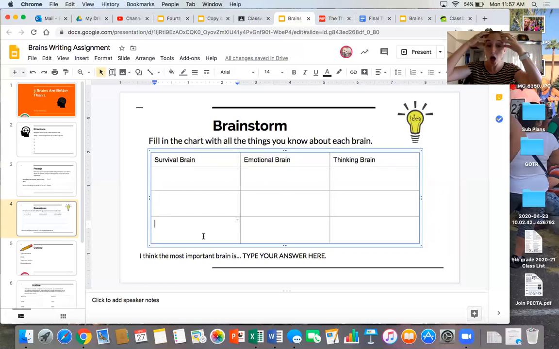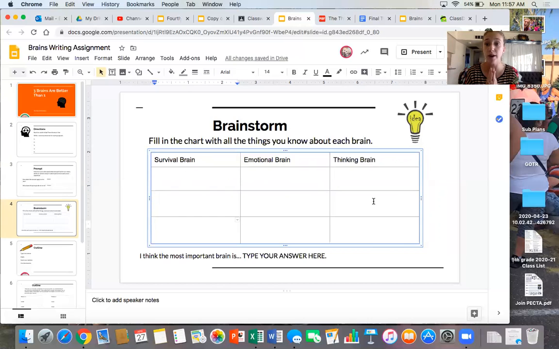So I'm taking all of that information in my brain and stuffing it onto this chart so no idea gets left out. I'm going to come up with 3 things about the survival brain, 3 about the emotional brain, and 3 about the thinking brain. And I want this chart all the way filled up.